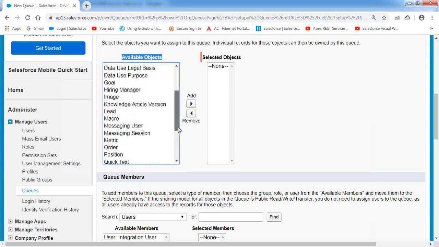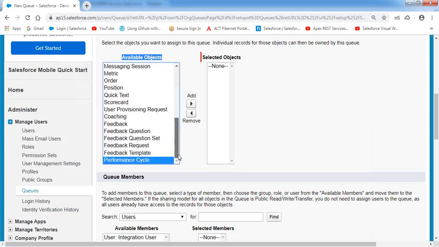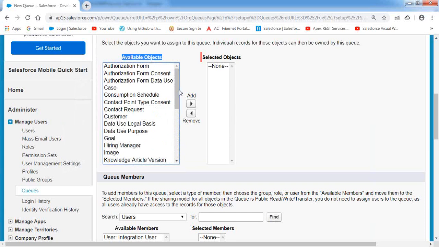These are the various object records the queue can support. Other objects like account, contact, and campaign won't be supported. Only these object records can be held by the queue right now.